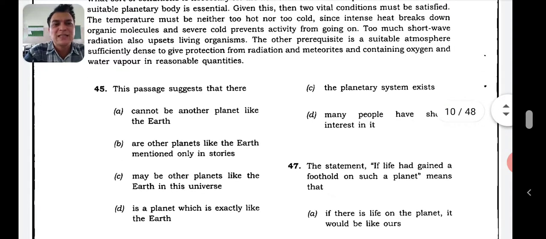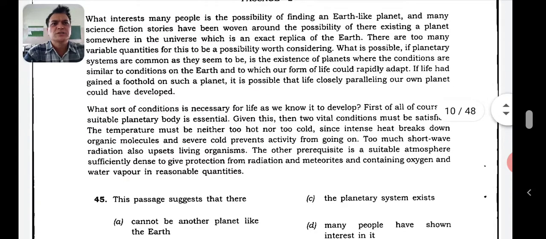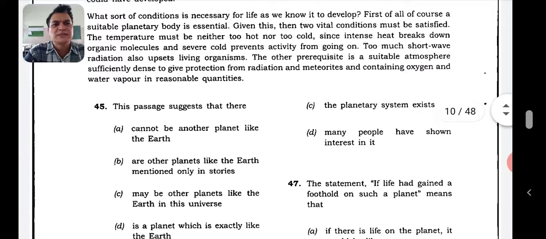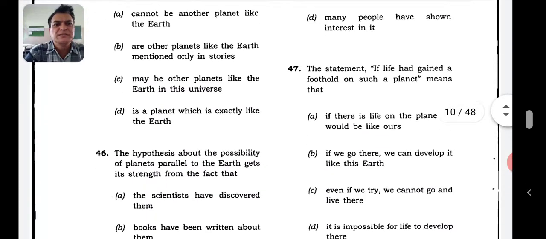Are other planets like the Earth mentioned only in stories? Okay. What interests many people is the possibility of finding an Earth-like planet, and many science fiction stories have been woven around the possibility of their existing. Okay, we find it in the stories only, right? So there are other planets like the Earth mentioned only in stories. So let's see whether B is the right answer.